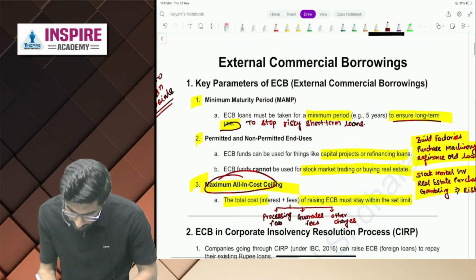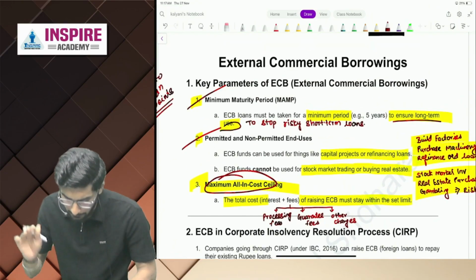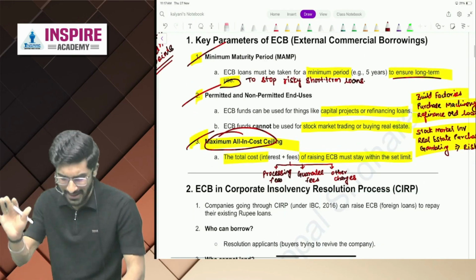So we are done with the minimum average maturity period. We are done with permitted and non-permitted end uses. We are done with maximum all-in cost ceiling.